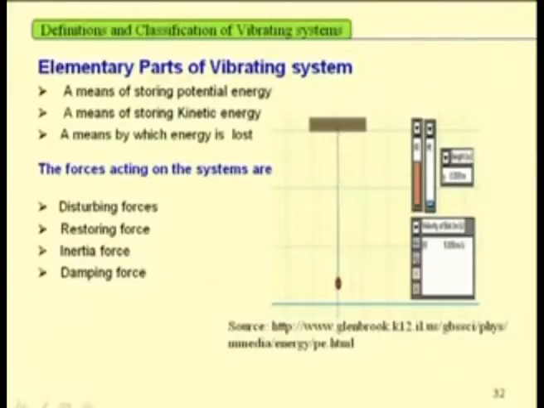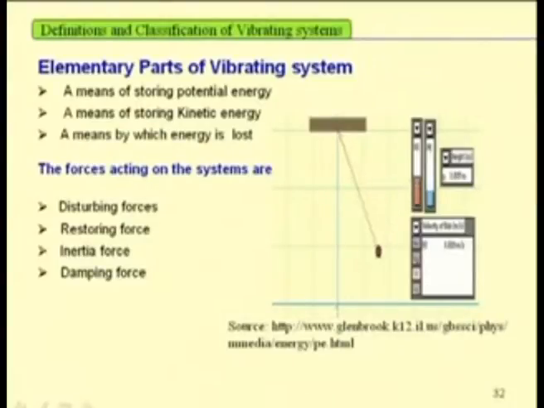In this case, to have vibration in this system, one requires a disturbing force, an initial disturbing force. Then after the initial disturbing force is applied, or the body is kept at this position, due to a restoring force, it comes back to its original position, that is this equilibrium position.